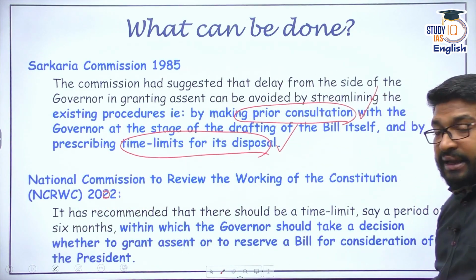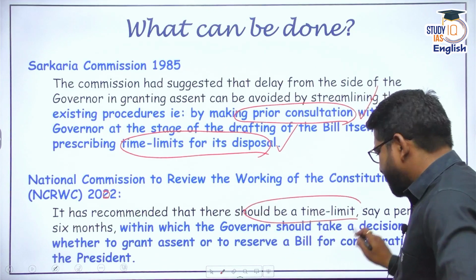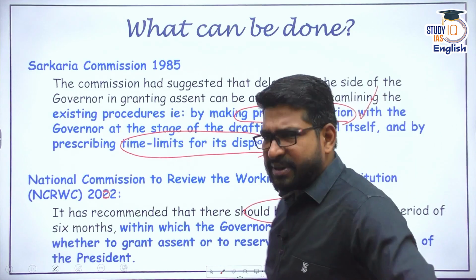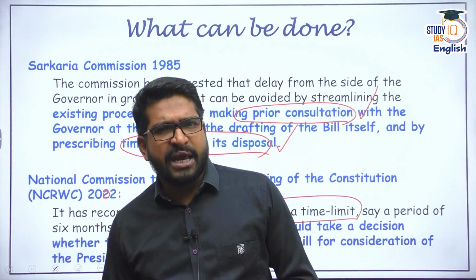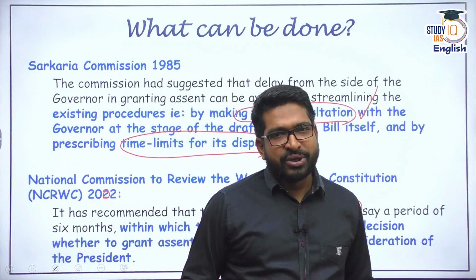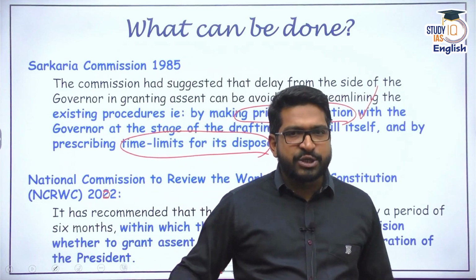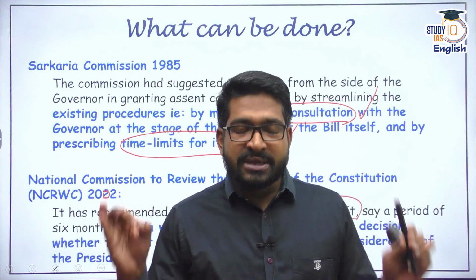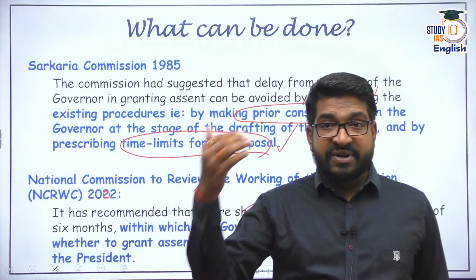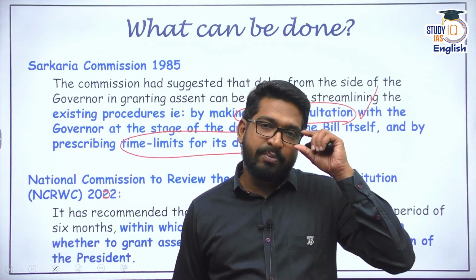had recommended that there should be a time limit, and this time limit was not specified, but they simply said something like 6 months can be a time limit within which the governor must dispose of these bills or whatever is the advice which is coming from the Council of Ministers.